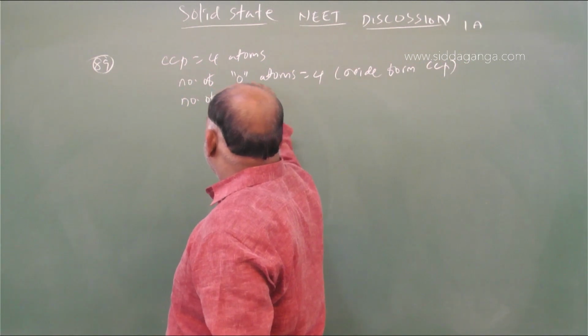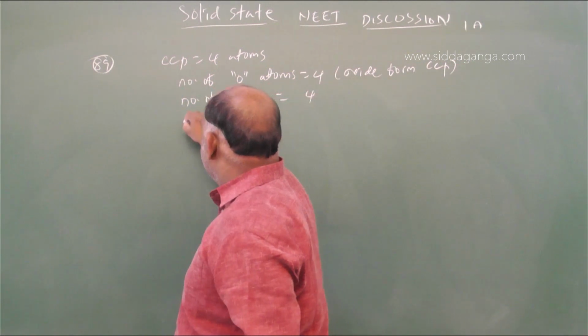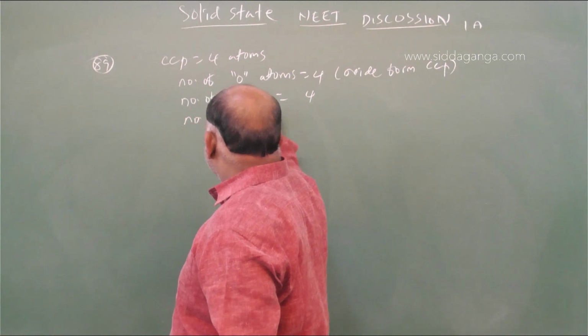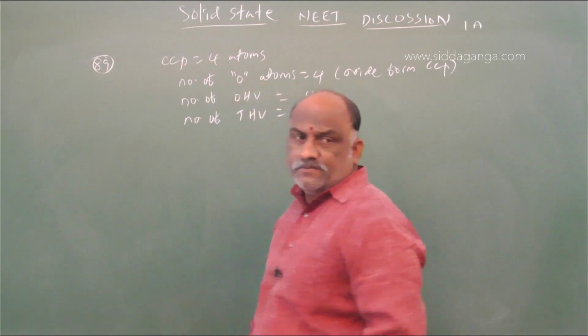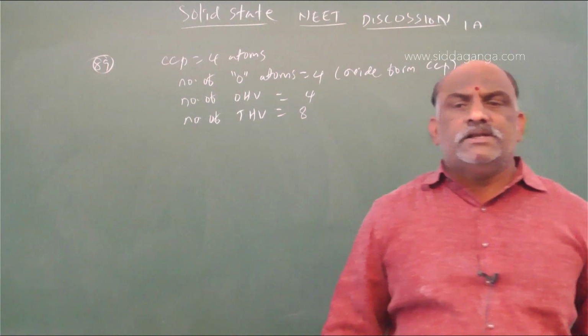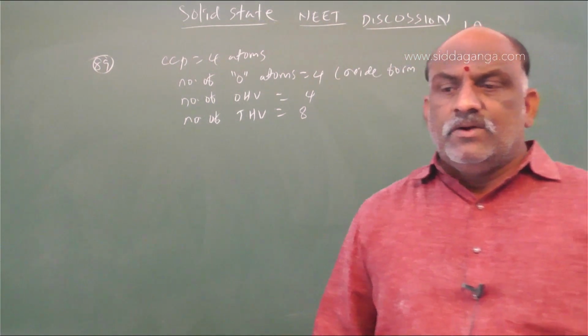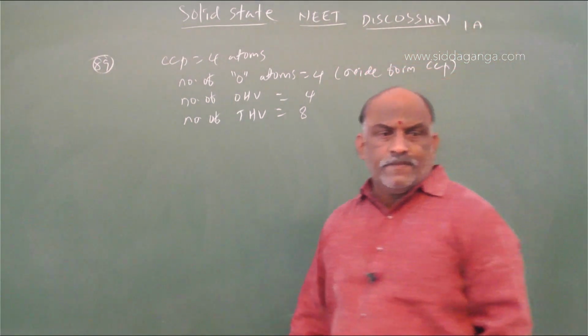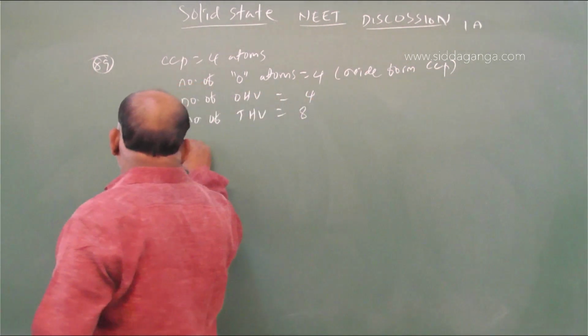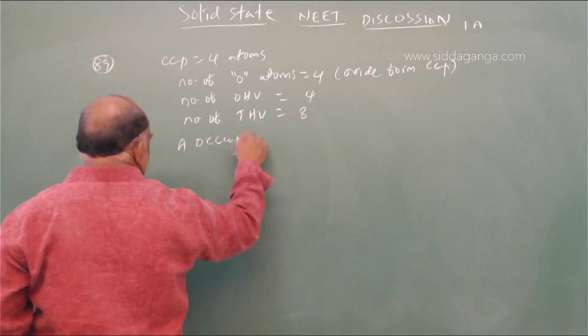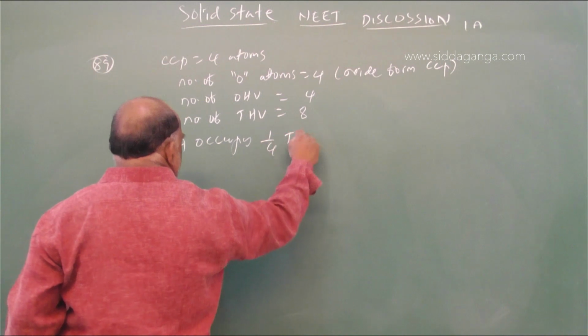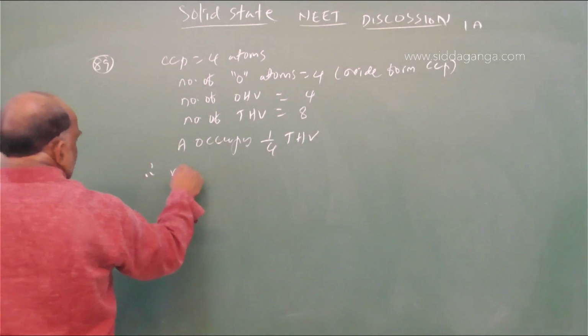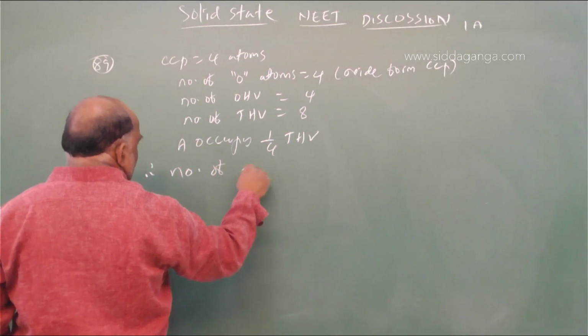Number of octahedral voids is 4, number of tetrahedral voids is 8. 1/4 of the tetrahedral voids are occupied by A. So number of A atoms.